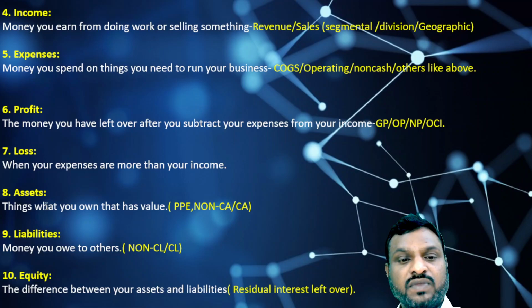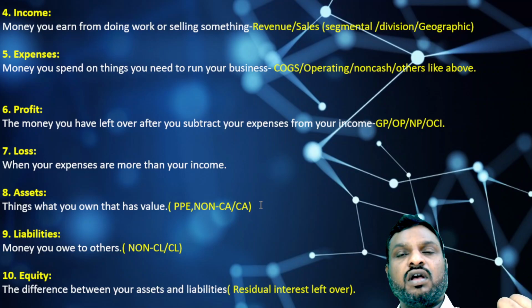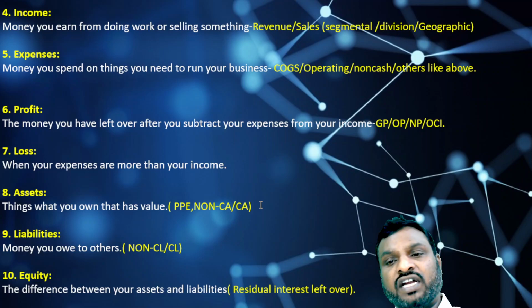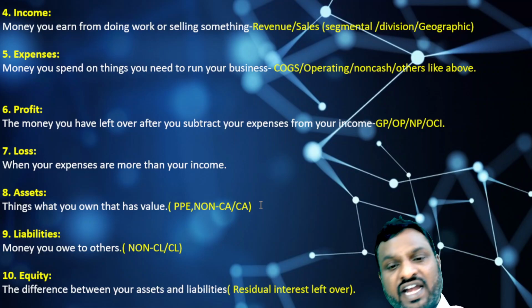Here assets means things you own that have a value, as on that particular balance sheet date or measurement date. Whatever assets with value you are holding, and you are the owner of them, or you at least have control of those assets, is called an asset. Example, PPE, property, plant and equipment, and assets are further bifurcated into non-current assets and current assets.